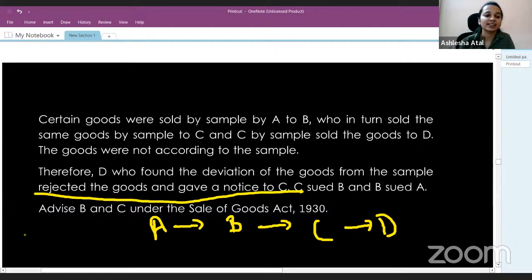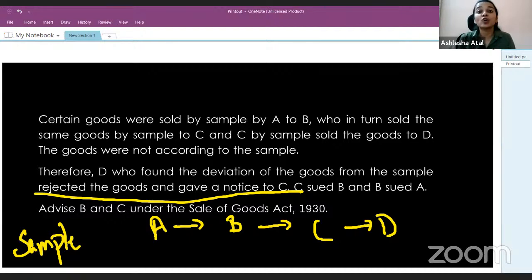the implied condition where the sale is happening by sample. And when sale happens by sample, the bulk shall correspond to the sample in quality. Now here D, yes, he has a right to reject the goods and also recover damages. But B and C can only claim damages, but they cannot reject the goods.